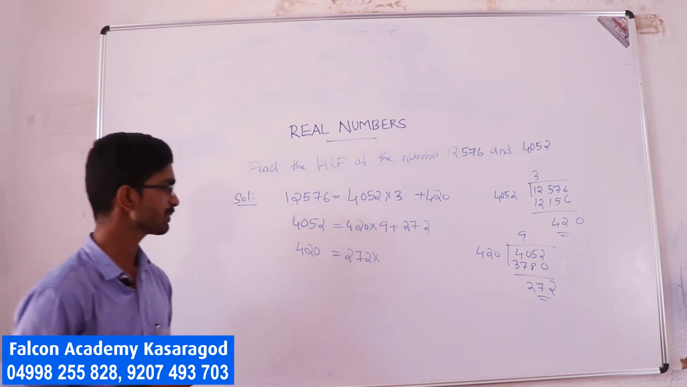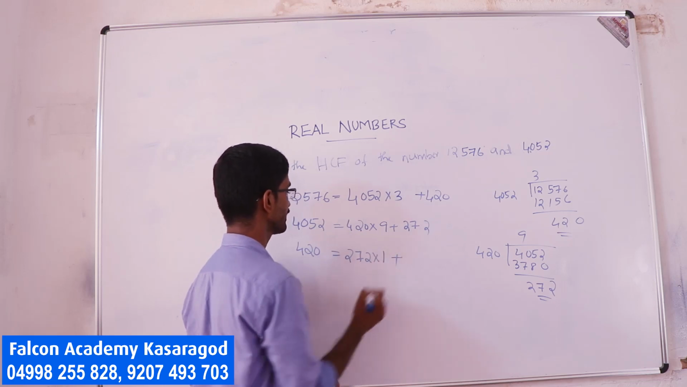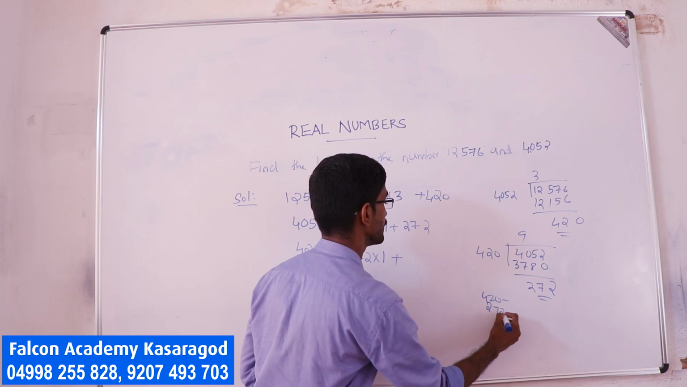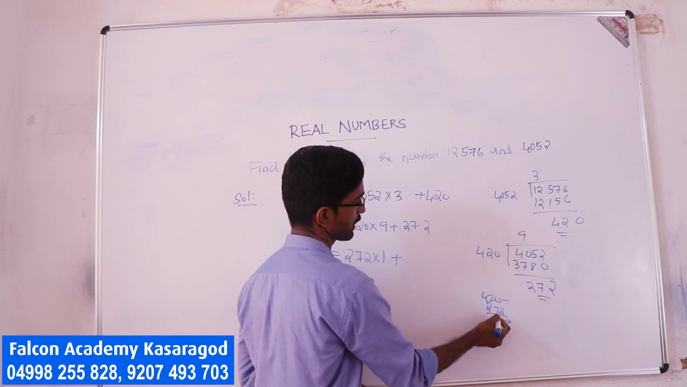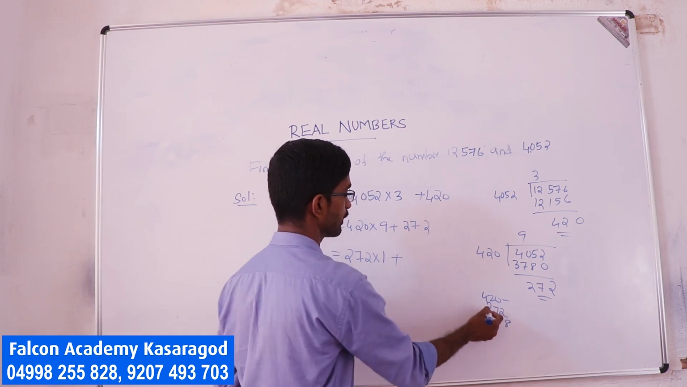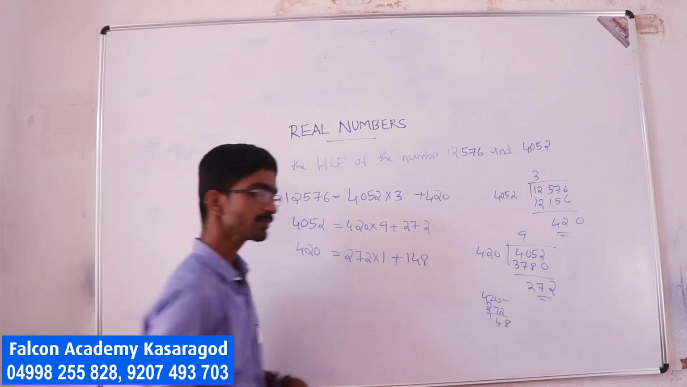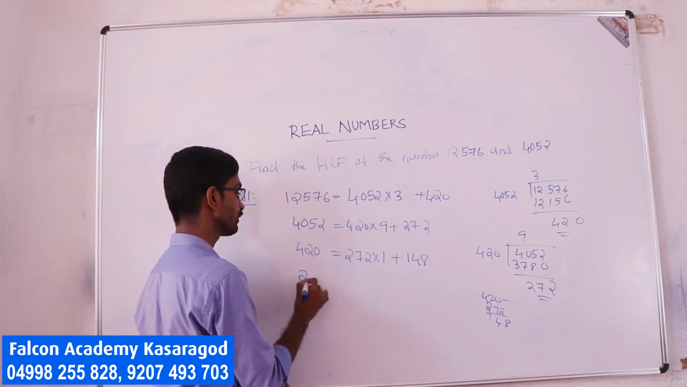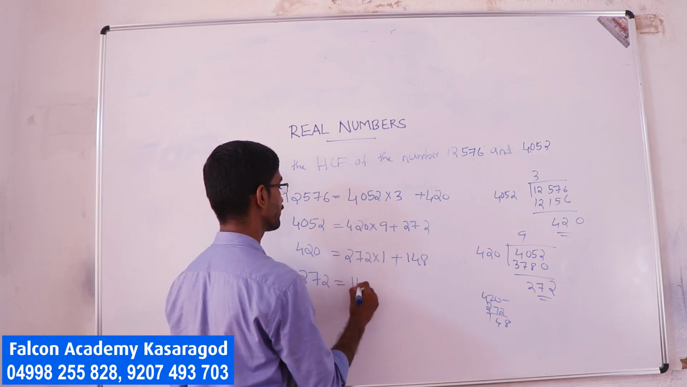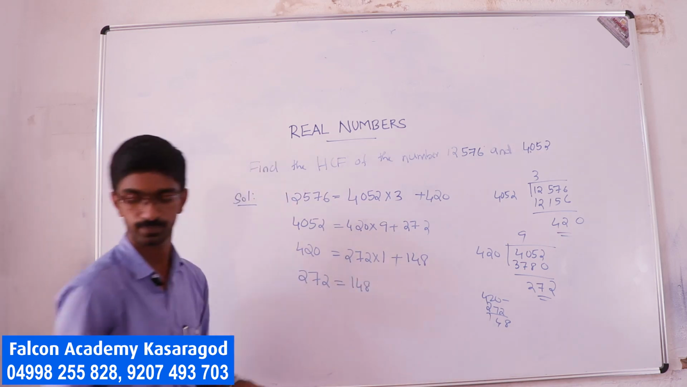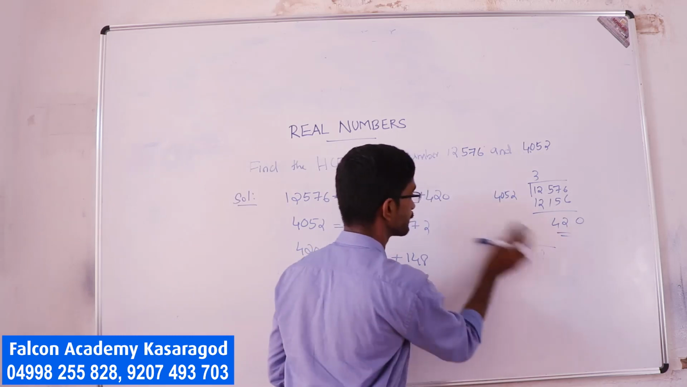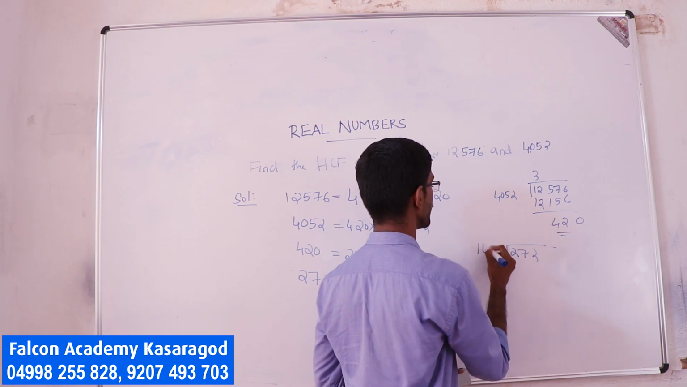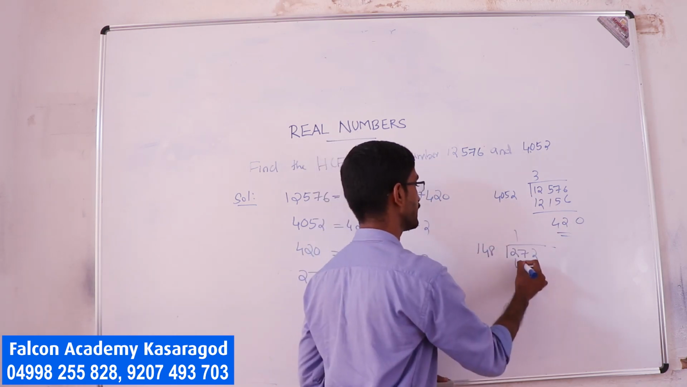272, how many times? Yes, clearly 1 time. 272 remaining. 420 minus 272, which is equal to 148. Okay, so again it's not 0. So again apply for 272 and 148. 148, how many times? Maybe 1 time. So 148.